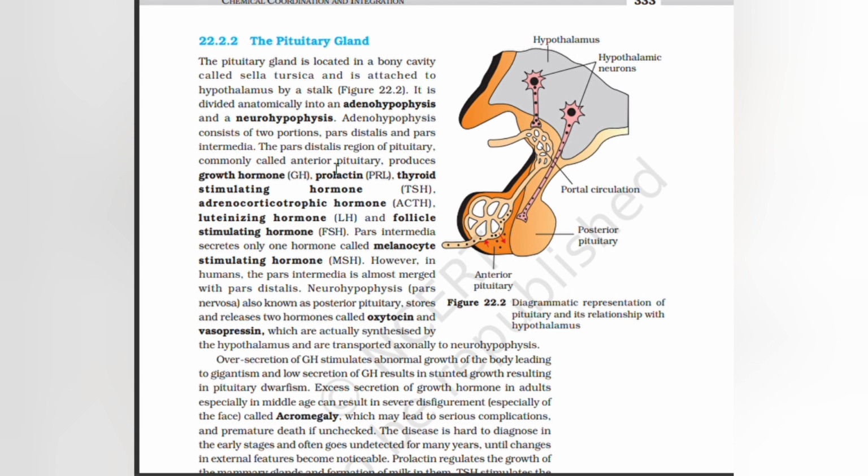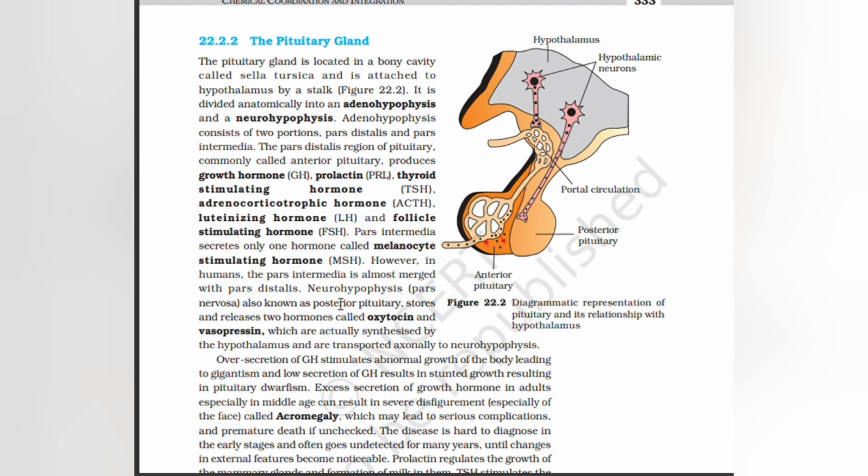The pars distalis region of the pituitary, commonly called anterior pituitary, produces growth hormone GH, prolactin PRL, thyroid stimulating hormone TSH, adrenocorticotropic hormone ACTH, luteinizing hormone LH, and follicle stimulating hormone FSH. Pars intermedia secretes only one hormone, called melanocyte-stimulating hormone, MSH. However, in humans, the pars intermedia is almost merged with pars distalis.